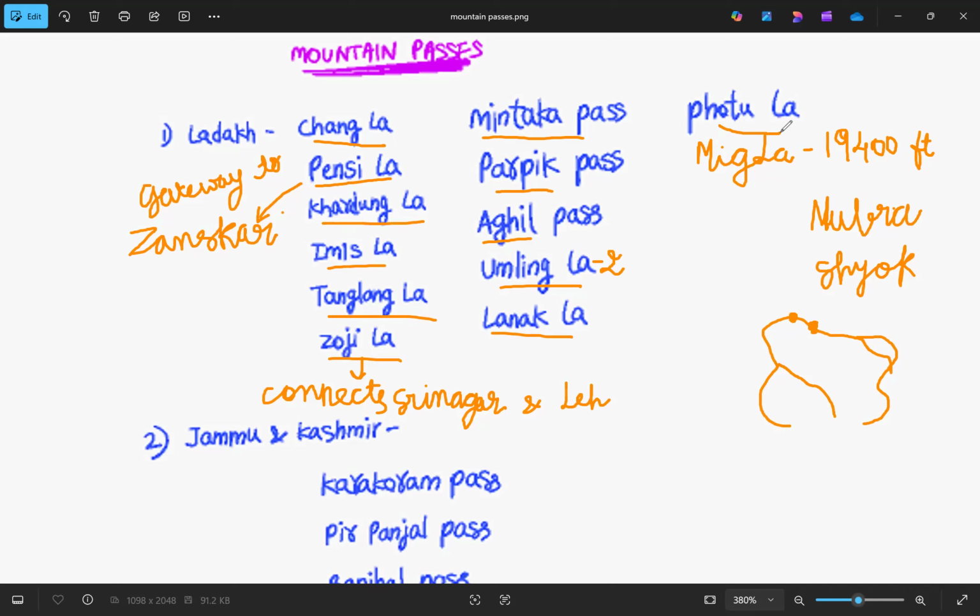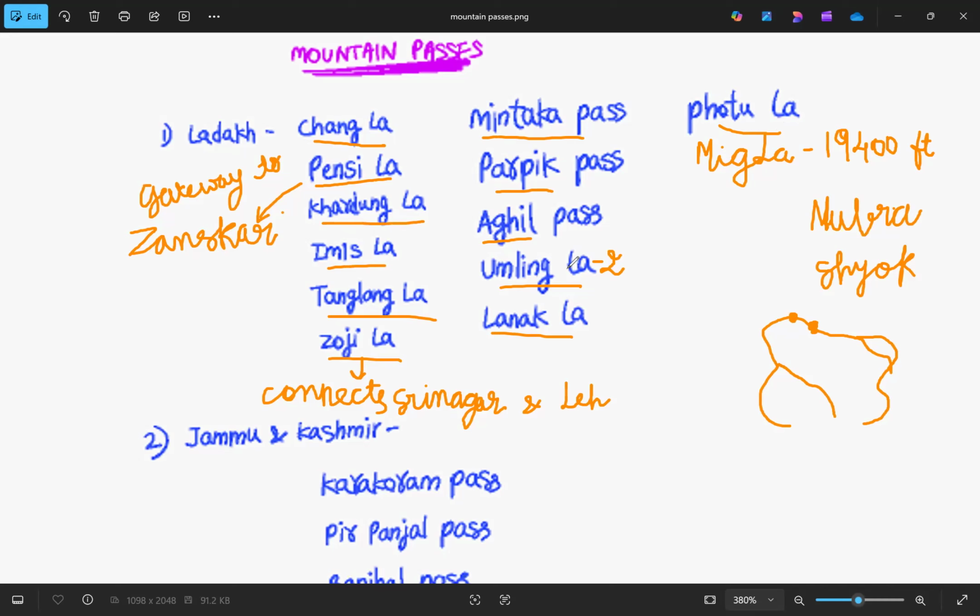Among these passes, the important one we need to remember is first Zojila, because it connects Srinagar and Leh. Then we have Migla, the highest motorable road at an altitude of 19,400 feet. The second highest is Umlingla, with an altitude of almost 19,300 feet.